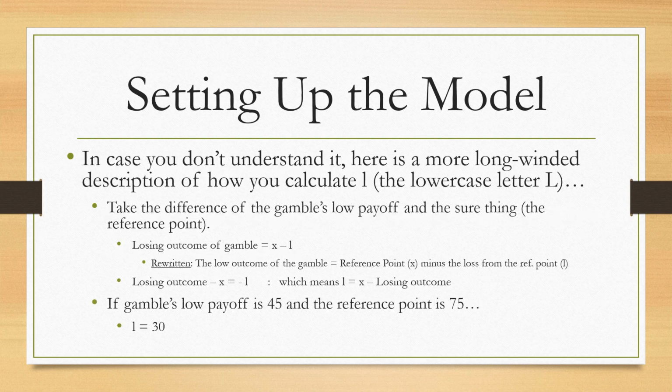In case you don't understand it, we can see a little bit of math here to describe how you would calculate L, but the basic idea is that it's the gamble's low payoff subtracted from the reference point. So as the last example says, if the gamble's low payoff is 45, and the reference point is 75, then L is equal to 30.